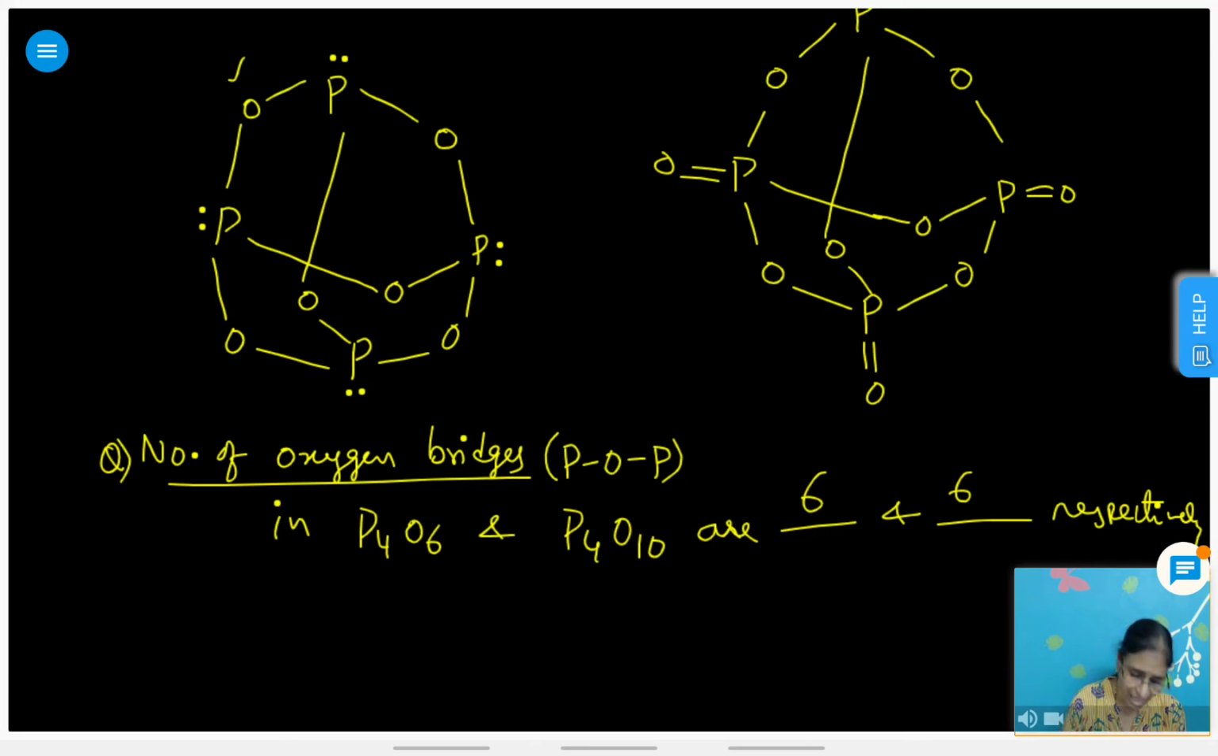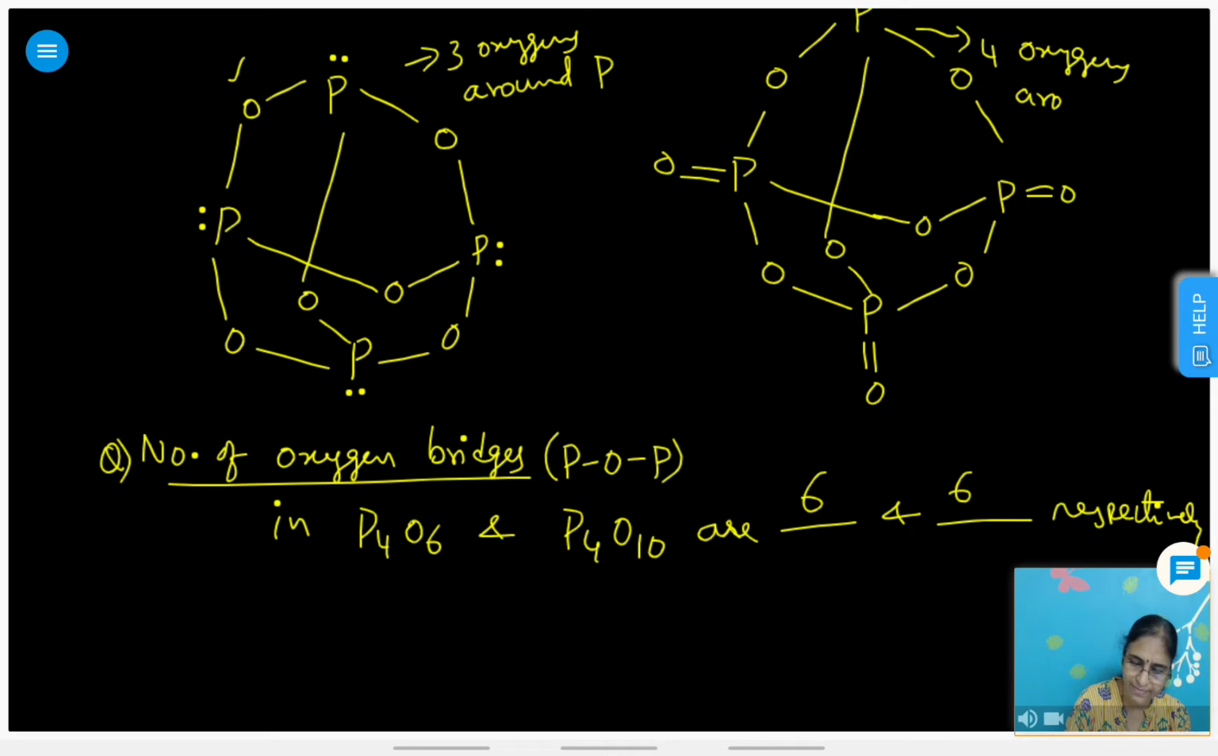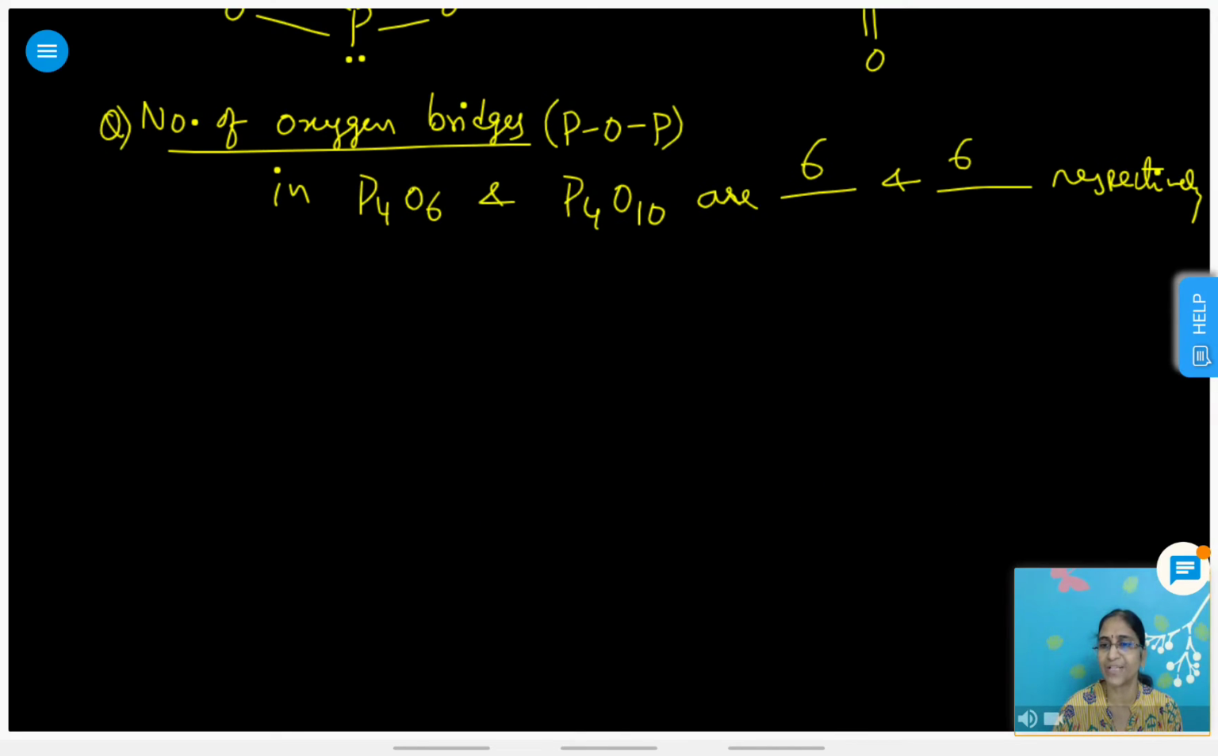And each phosphorus is surrounded by how many oxygens? Each phosphorus is surrounded by 3 oxygens in P4O6. That is also one question. And here, 4 oxygens around phosphorus in P4O10. Hope you are clear. These are the two things, P4O6 and P4O10.